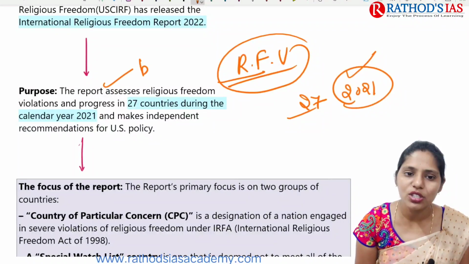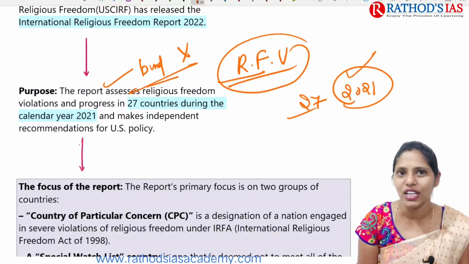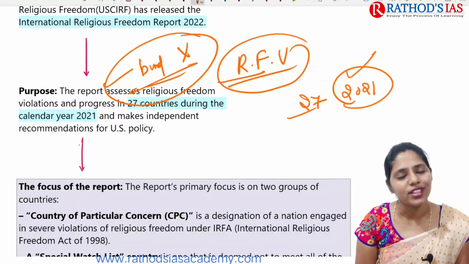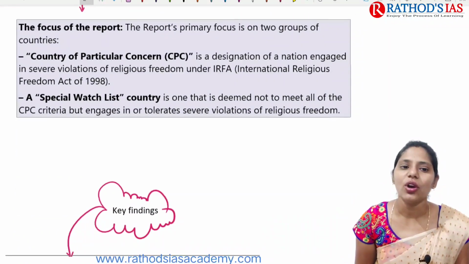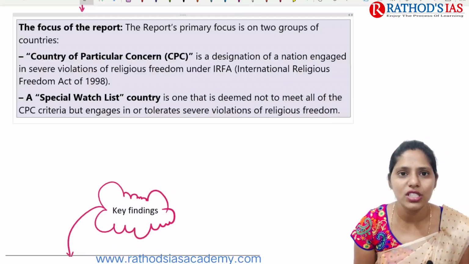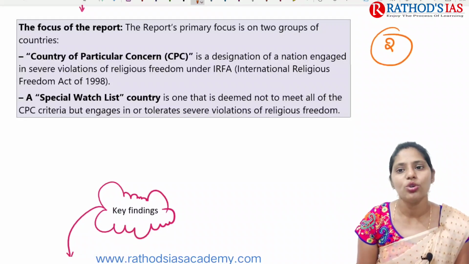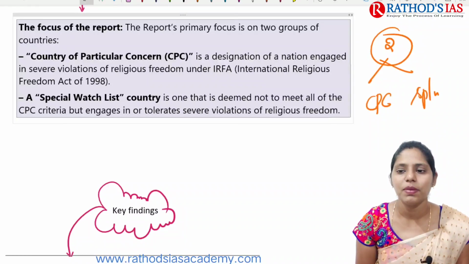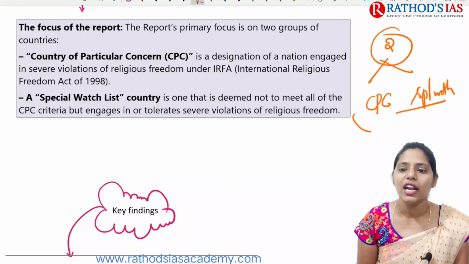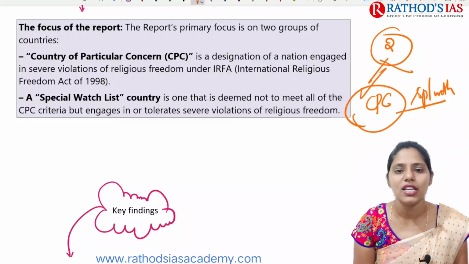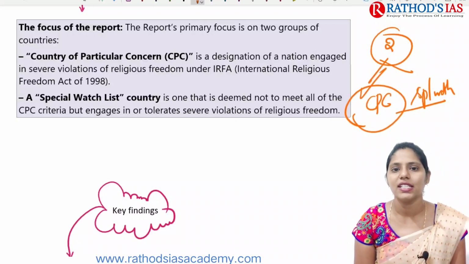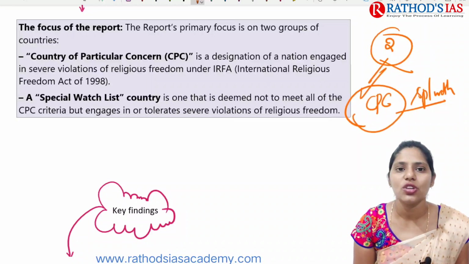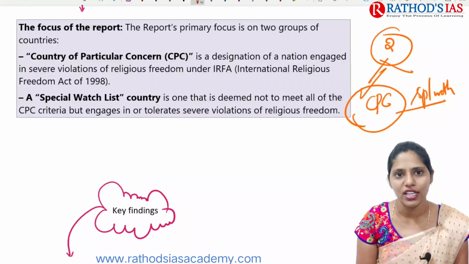Whether these recommendations are binding? It is not binding on the US. So this is one important thing that you have to remember. And the focus of this report is mainly on two groups of countries. The first one is countries of particular concern and the second is the special watch list. India is mainly designated as a nation engaged in severe violations of religious freedom under the International Religious Freedom Act of 1998.